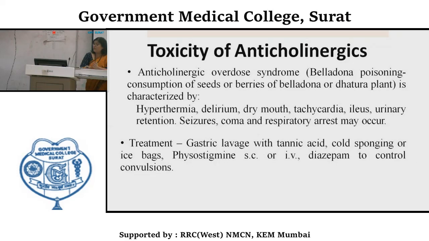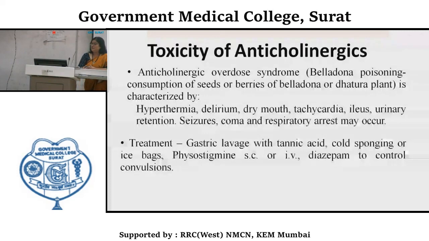So there will be a history of consumption of seeds or berries of the belladonna or dhatura plant. It is characterized by hyperthermia, delirium, dry mouth, tachycardia, urinary retention; seizures, coma and respiratory arrest may occur.